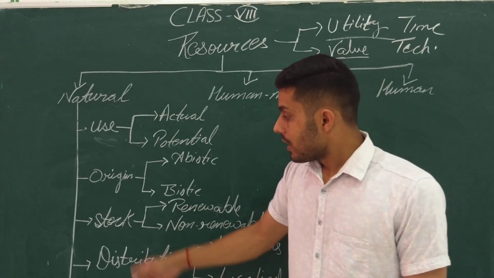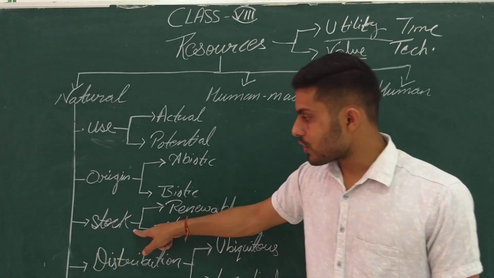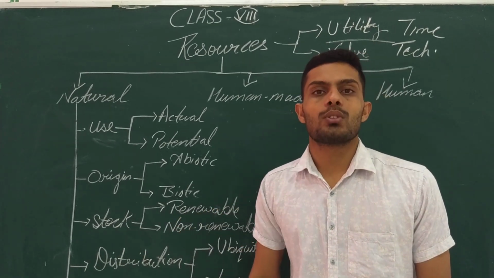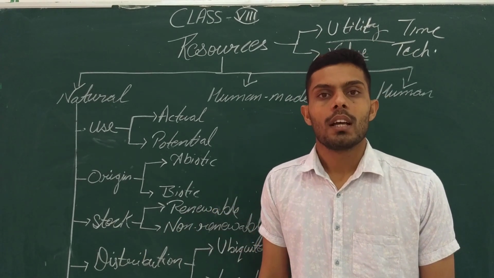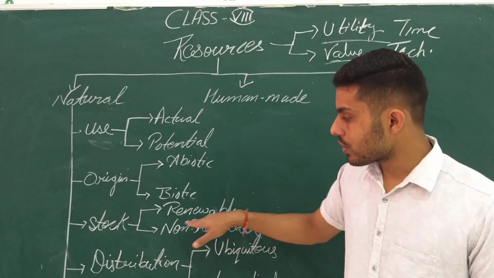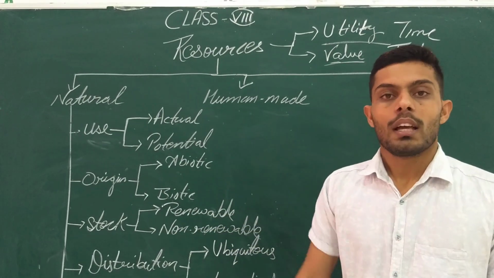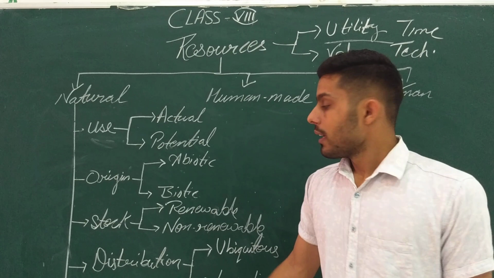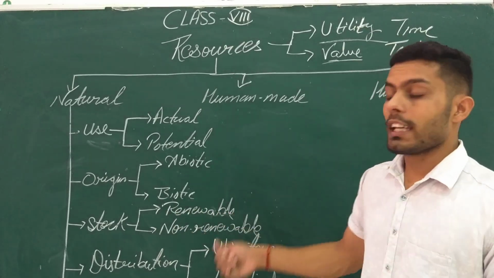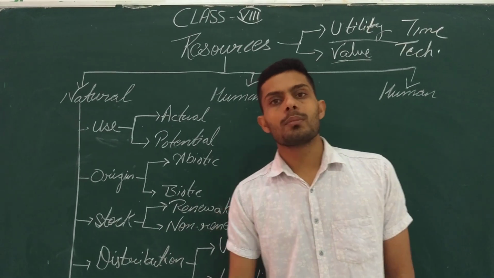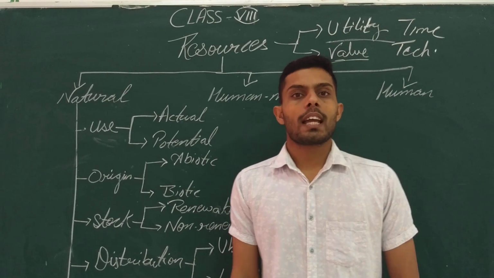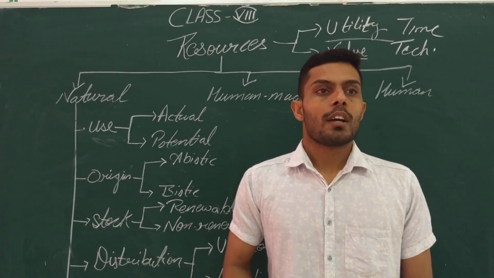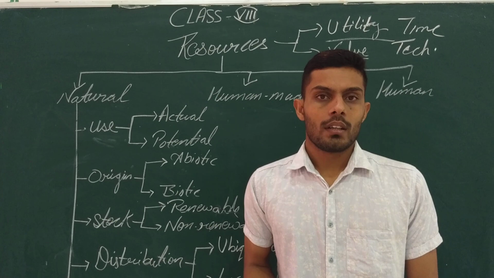Got it, beta? Third point: on the basis of stock, we have classified the natural resources into 2 different types, that is renewable resources and non-renewable resources. These are the 2 most important types. Why? Let's see. What are renewable resources? Renewable resources means those resources which can be renewed over a period of time.